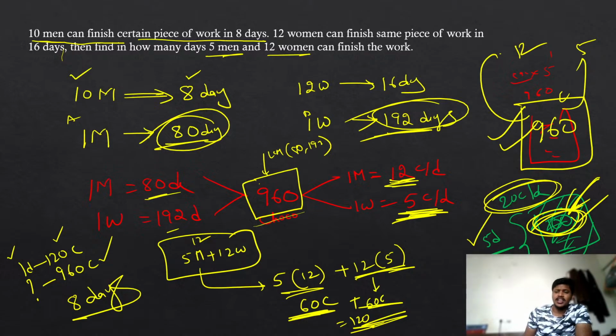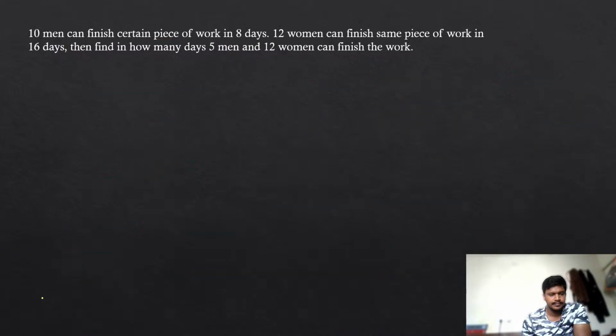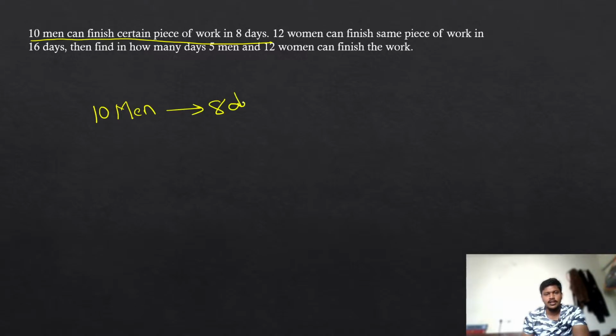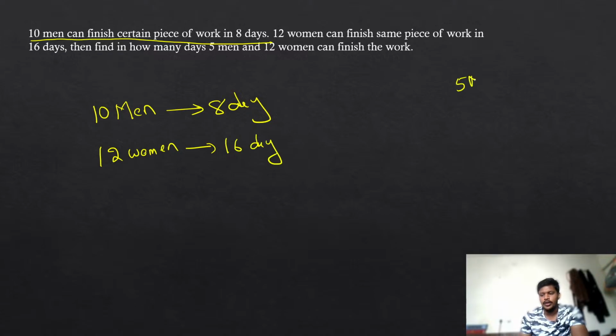Now, listen. Every time you don't need to do this much stuff here. Why? Because sometimes you will have the numbers as multiples or factors of the given number. For example, see here, he is giving you 10 men data. He is saying that 10 men can finish the work in 8 days. Again he is saying 12 women can finish the work in 16 days, and he is asking how long 5 men and 12 women will take to finish the work.